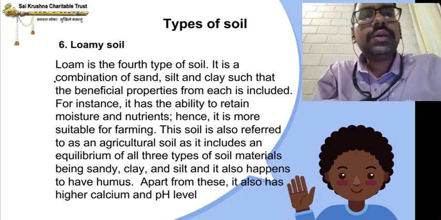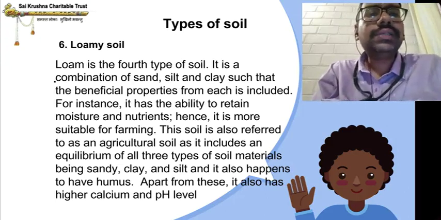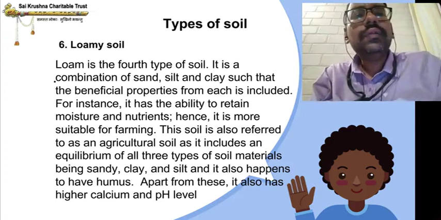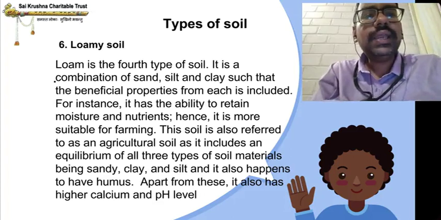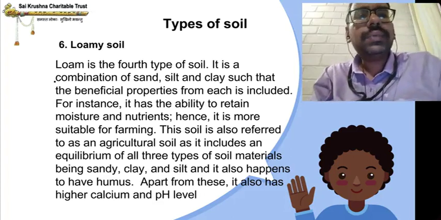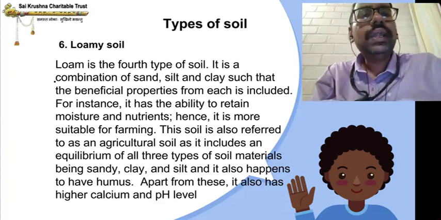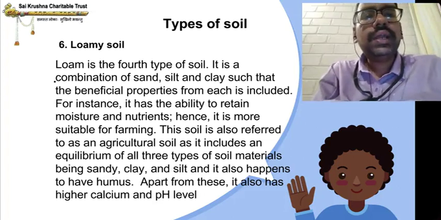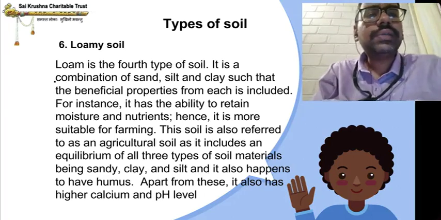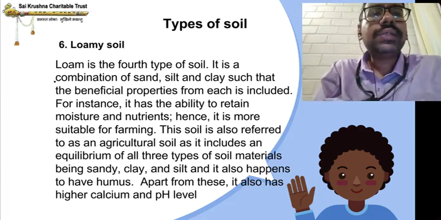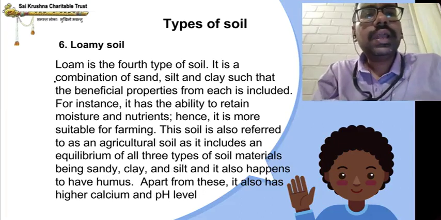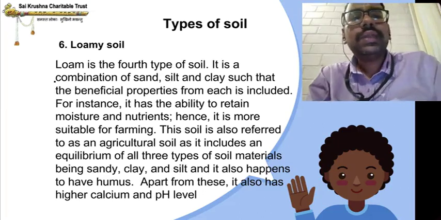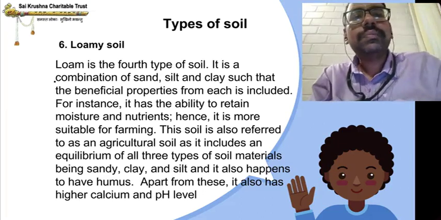This soil is also referred to as agricultural soil as it includes an equilibrium of all three types of soil materials, being sandy, clay, and silt, and it also happens to have humus. Why is it referred to as agricultural soil, children? Because it contains all three types of soil material, sandy, clay, and silt, and it also contains humus. Apart from this, it also has higher calcium and pH level. This is also very good for crops. Okay, children.